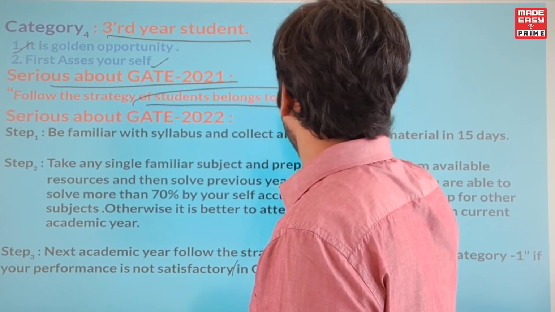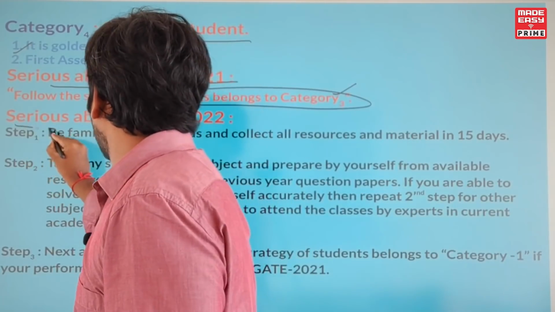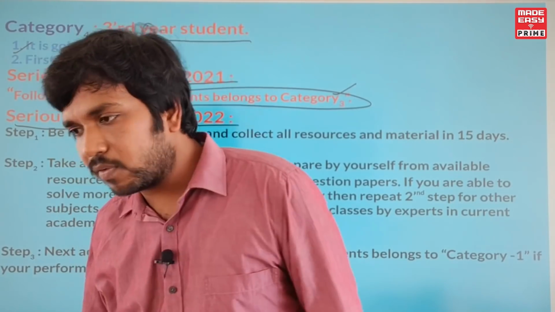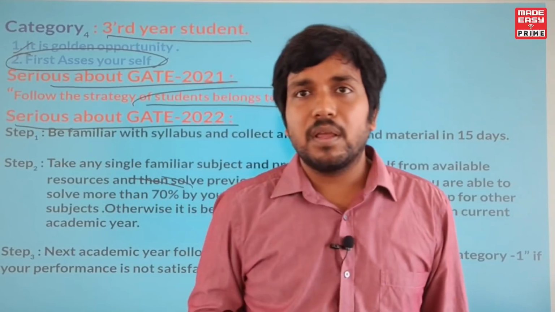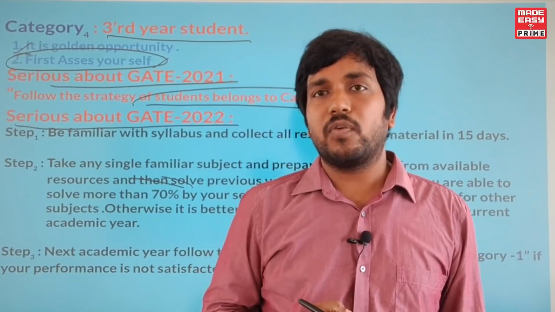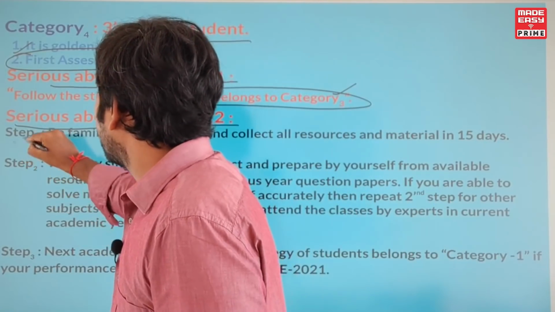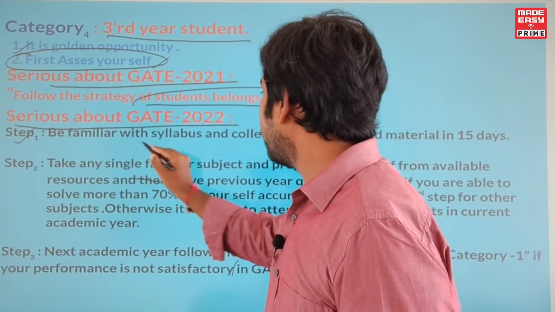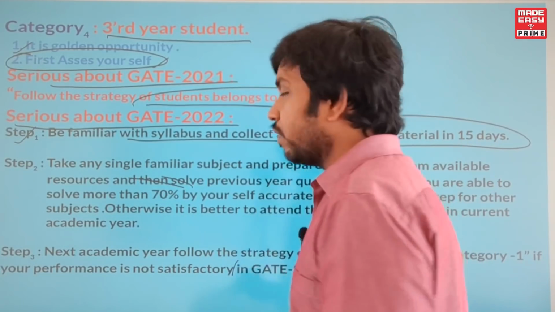That is, you can go with the strategy of category 3 students. And then, serious about 2022. Suppose, after your self-assessment, you understood that you may not be able to give 2021 to your expectation, then you can go for 2022. In that case, what you need to do, first thing, is to be familiar with the syllabus and collect all the resources and material in 15 days.